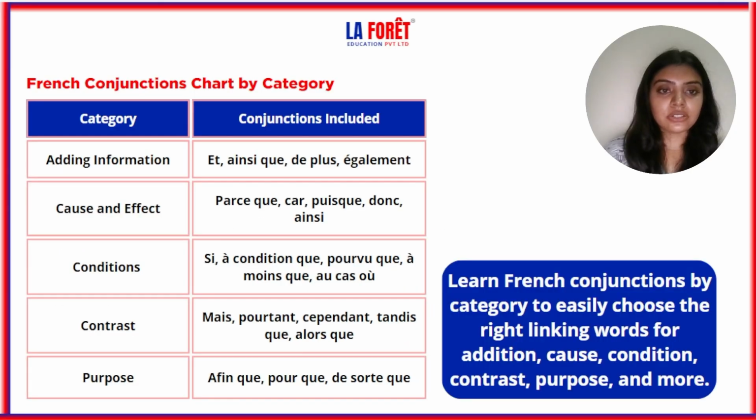Now let's see French conjunctions chart by category. So you have to learn French conjunctions by category so that you will easily choose the right linking words for addition, cause, condition, contrast, purpose and more. So if you learn them by category, it will come to you more easily. You'll be easily able to guess that it is for additional information, it is for contrast, for purpose and so on.